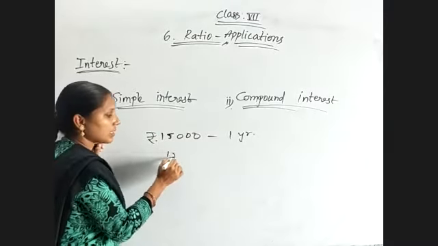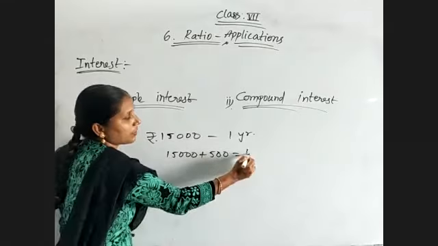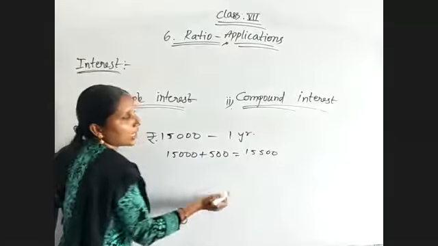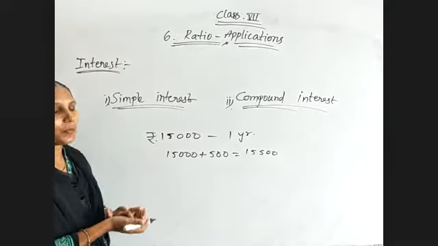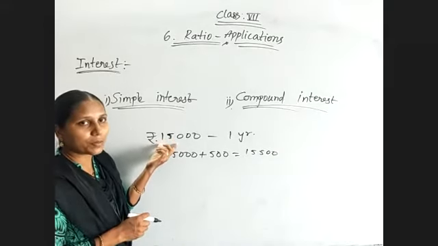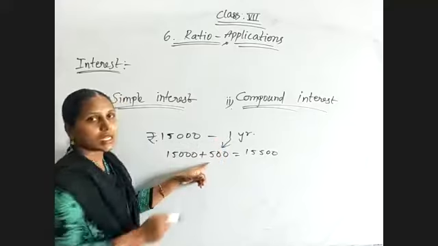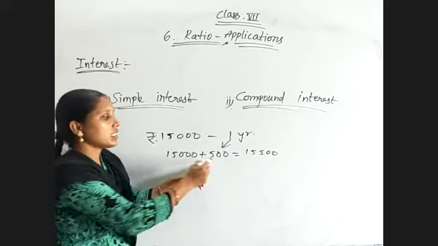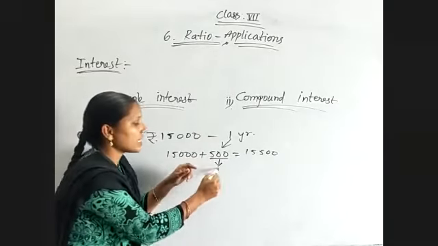No. Some extra amount you will pay. Suppose you have paid 500 extra, then 15,500 is the total amount you need to pay to that person. Yes or no? See, you actually borrowed only 15,000 rupees, but you are giving some extra amount after some time. Okay, so this extra amount, whatever you paid, is known as interest.